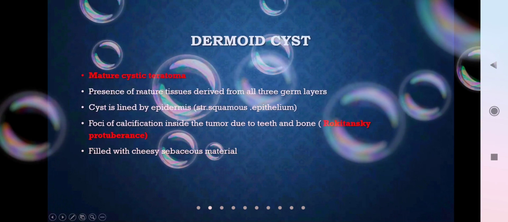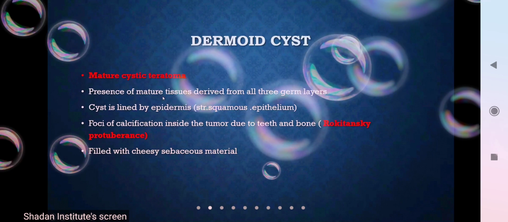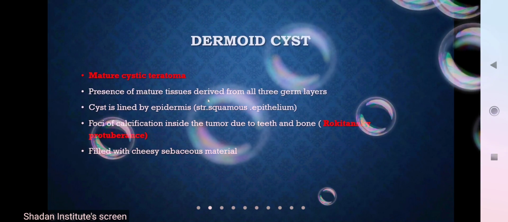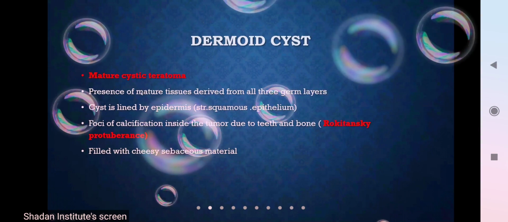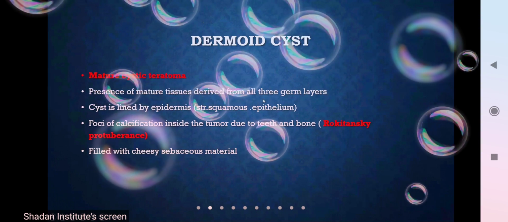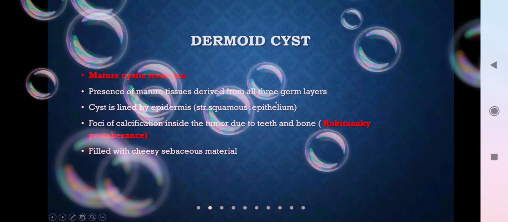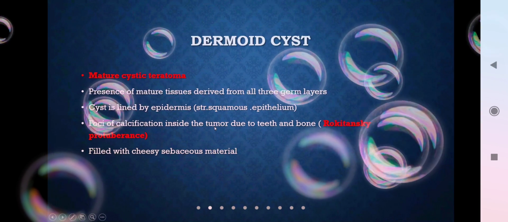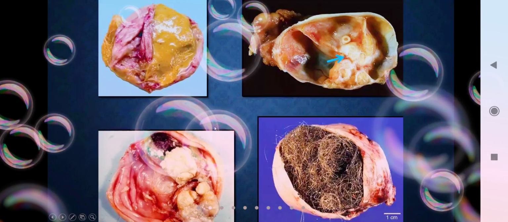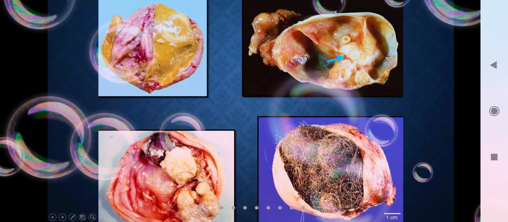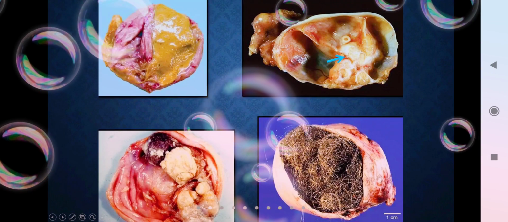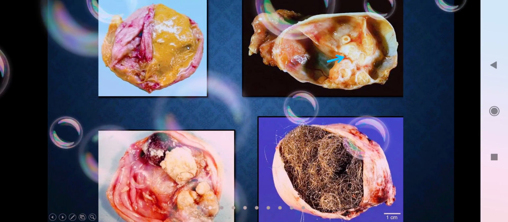In dermoid cyst, there is the presence of mature tissues. It is called mature because there are mature tissues which are derived from all three germ layers. Usually the cyst is lined by an epidermis, that is, stratified squamous epithelium.